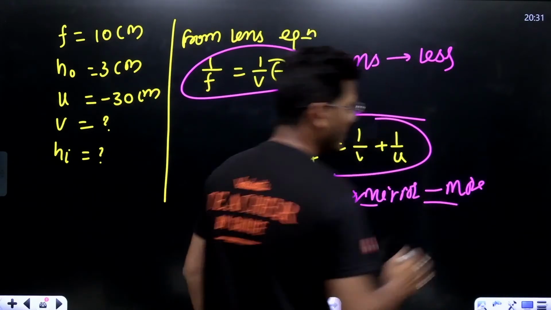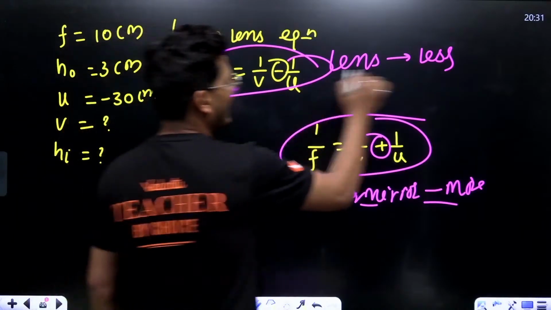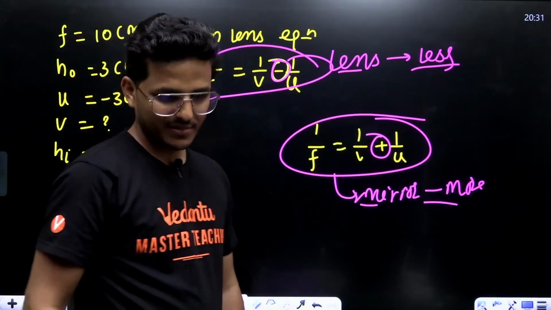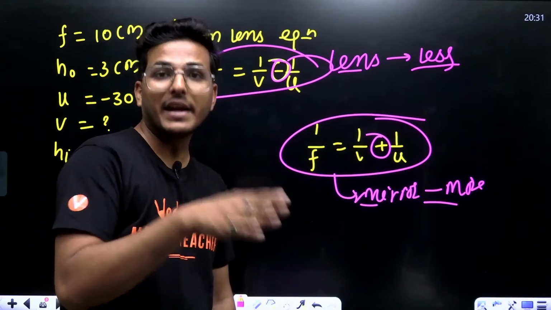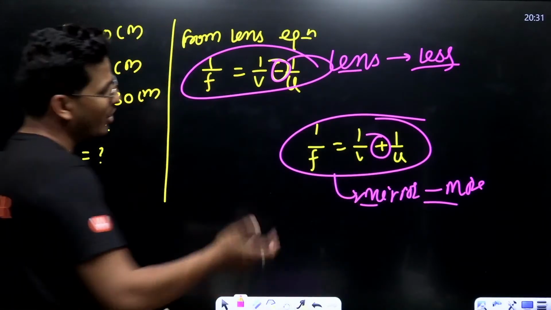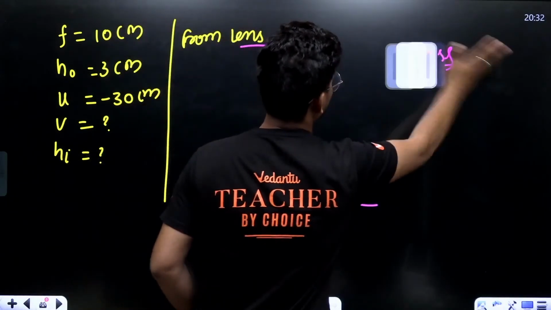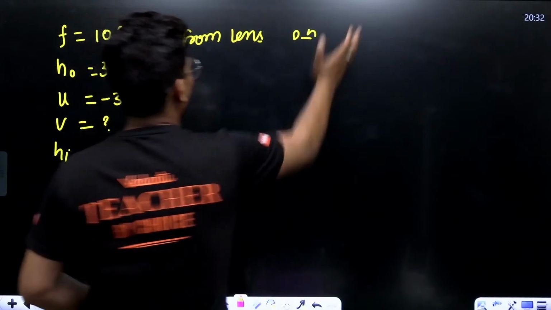In mirror it is positive 1 upon u, and in lens it is less, that's why it is negative 1 upon u, right? If anyone has any confusion about whether it will be negative or positive, use this concept: mirror more and lens less.